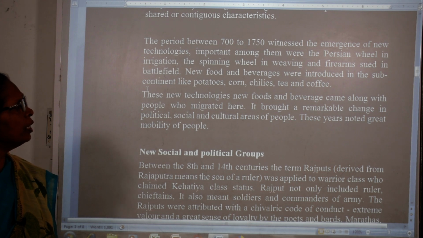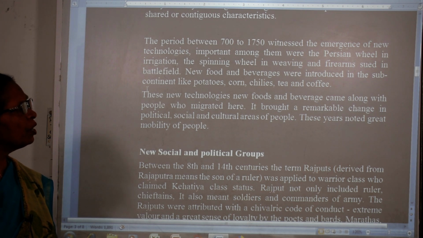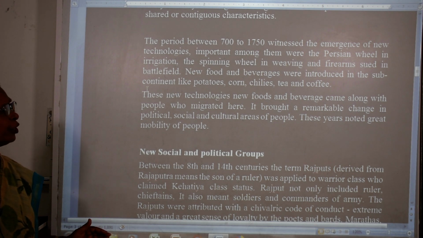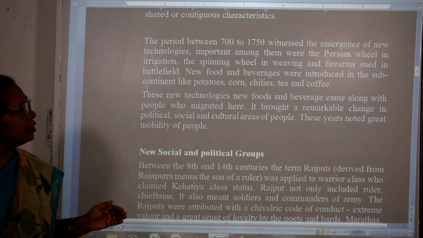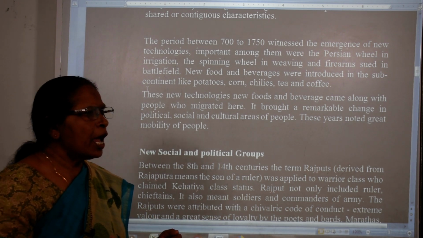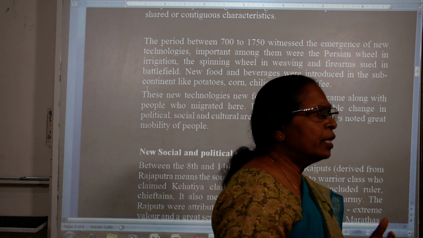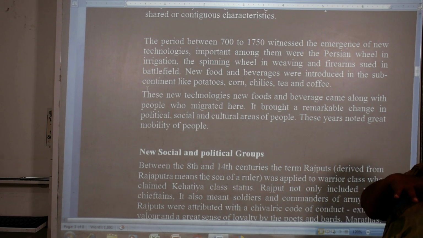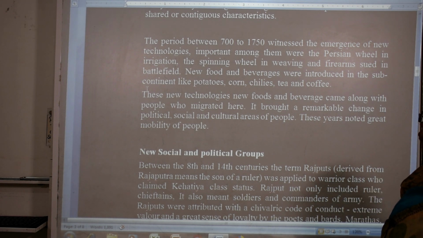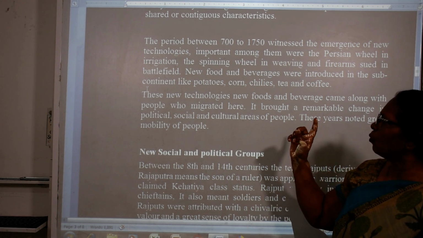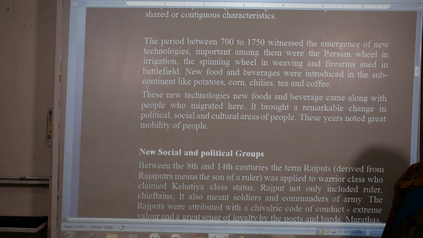New foods and beverages were introduced to the subcontinent, like potatoes, corn, chilies, tea, and coffee. People migrated from place to place, and in the continent they started growing potatoes, corn, chilies, tea, and coffee.